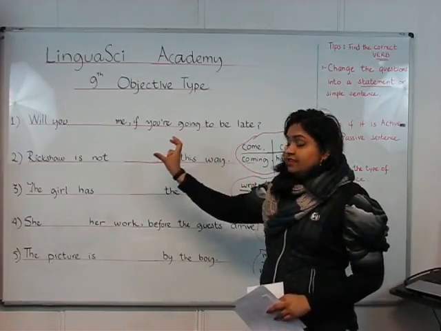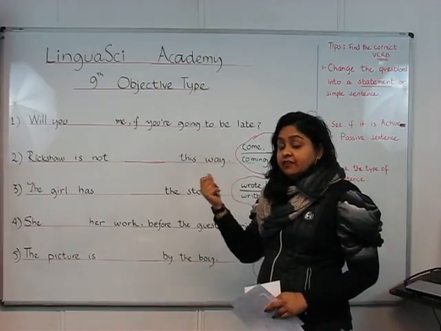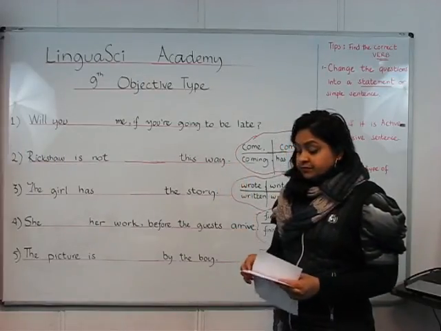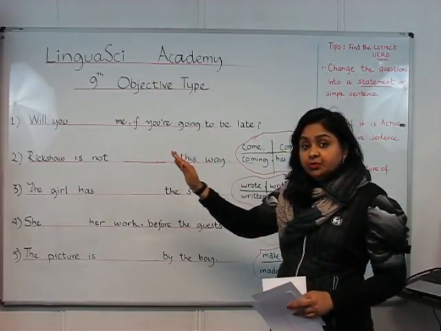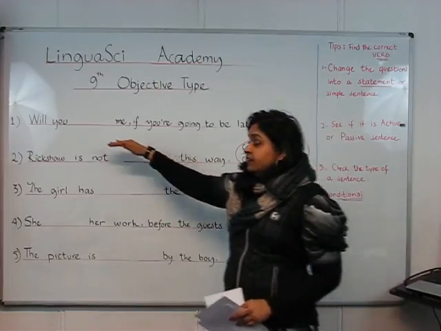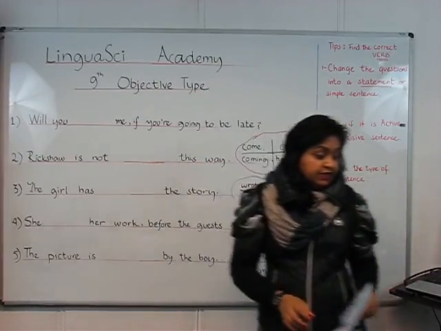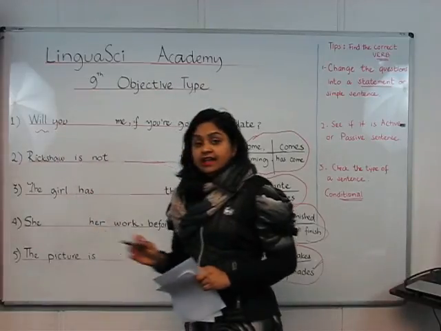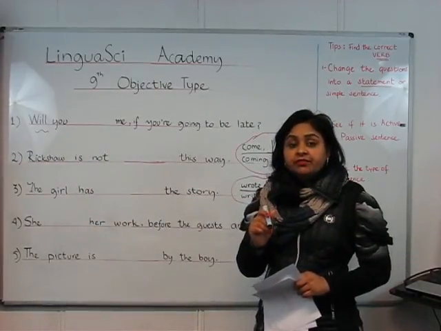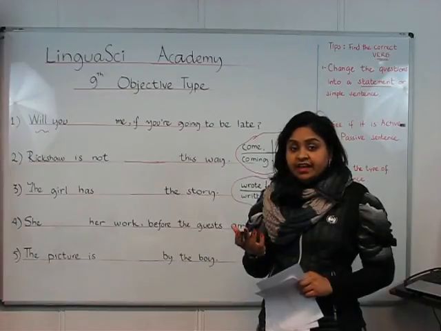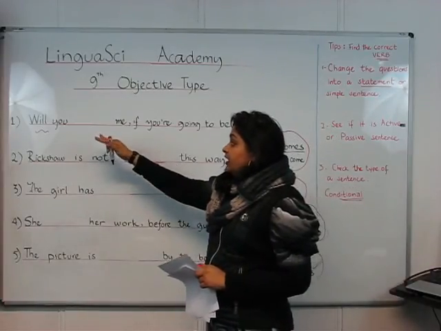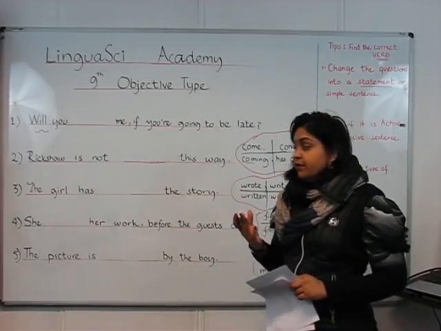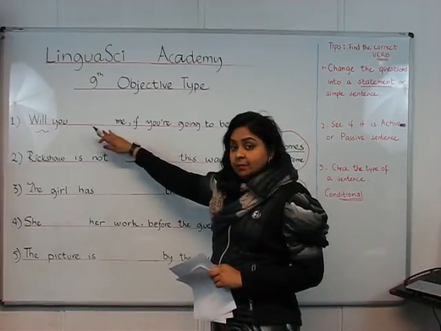So the first tip we have learned through this example is that, number 1, we can try all these options and read the full sentence with the given option in our mind to see which one sounds better. Secondly, if that is a question, we can always turn it into a statement. The third thing that we can learn from this example is, wherever you see will or shall as a helping verb, be sure to put the first form of the action verb in there. So, will you inform me? Inform is the first simple form of the verb. That's what should fill this blank.